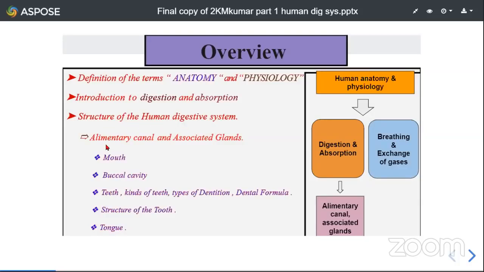Under this, we have two aspects. One is alimentary canal and associated glands. Under alimentary canal, we are going to cover mouth, buccal cavity, teeth, kinds of teeth, types of dentition, and dental formula, and structure of tooth and tongue. Of course, we also include pharynx. So these are the concepts we are going to discuss in today's session.